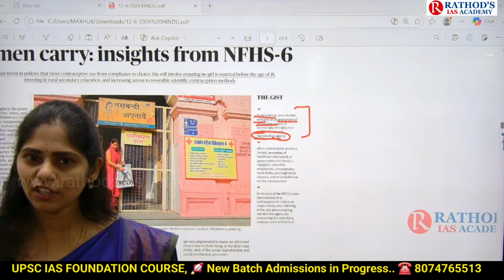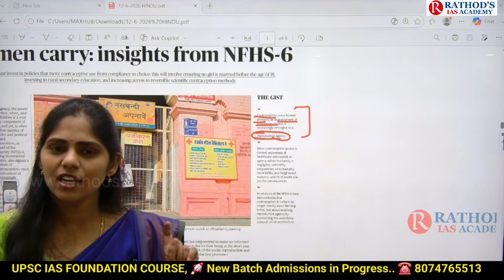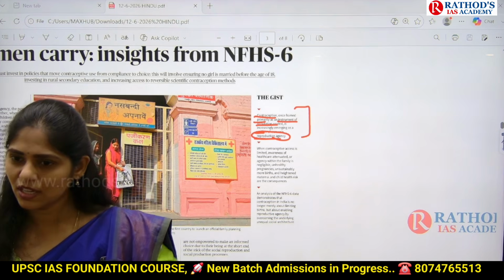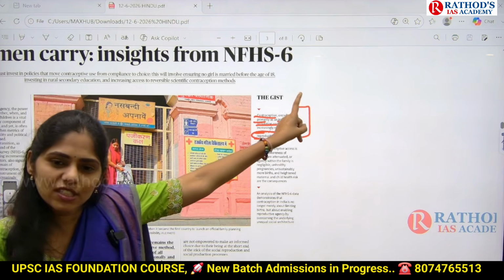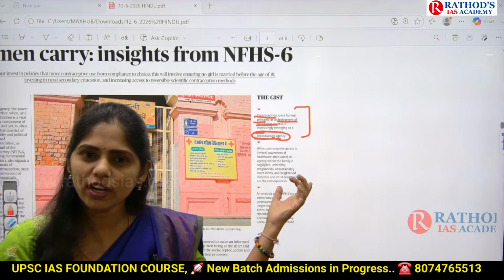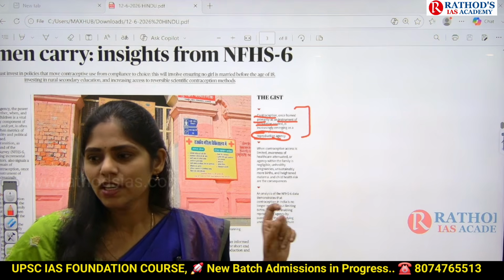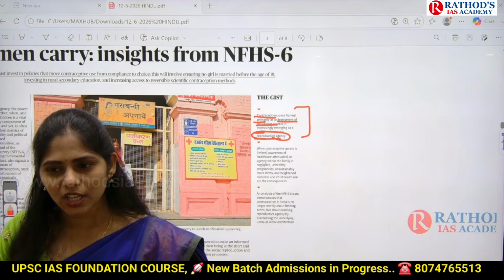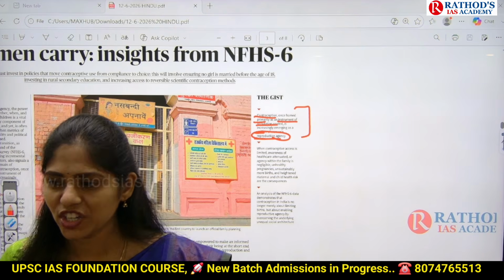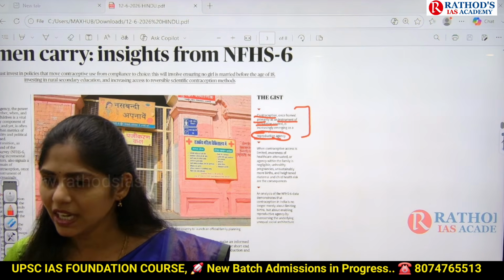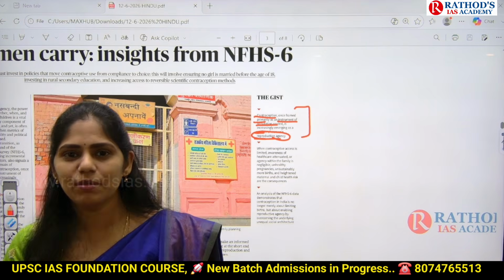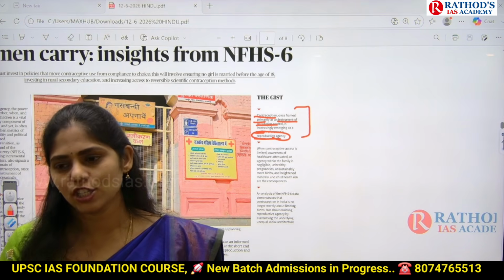Why? Because in 2024 they gave a simple prelims question: recently TFR was seen in the news, what is it, and they gave ABCD options. And now NFHS 6 is highlighting this. What is NFHS? National Family Health Survey. What will they do in this survey? Actually this survey is conducted by our union government itself, and they go for a door-to-door survey, ask the people questions, and collect the data. That means it is highly authentic data. In that authentic data, if they are giving some new terminologies, UPSC can ask a question on that.